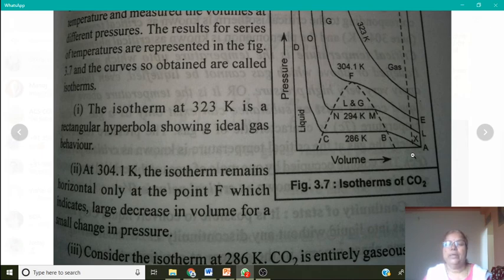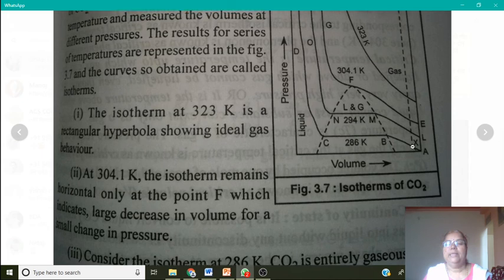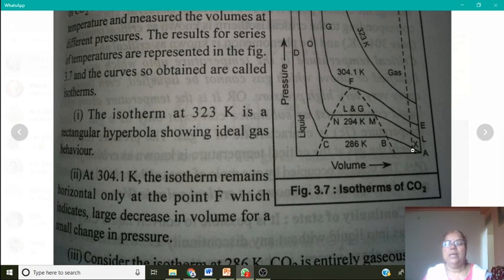Continuity of state means it is possible to convert liquid CO2 into gas and gas into liquid without having more than one phase present in the system at any time.